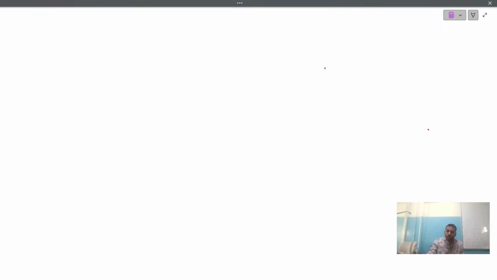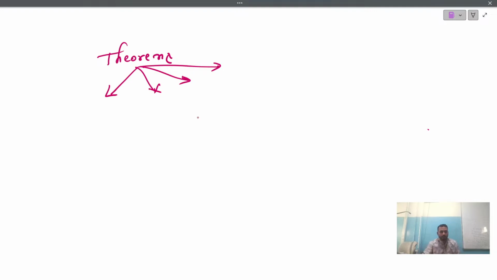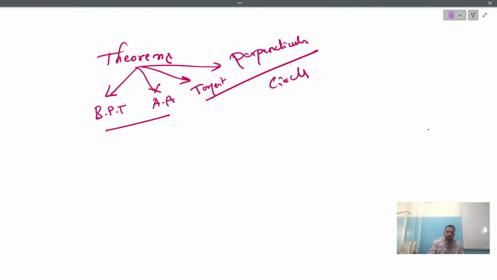Is this clear? Good. Now, first and foremost, you have to practice theorems. My dear students, you have got 4 theorems which you need to practice. During exam 1 also I said the same thing, and again I am repeating it. Which are those? The BPT theorem and the similarity criteria theorem. These both theorems come from the chapter Triangles. Next, we have the tangent theorem and the perpendicular theorem, which come from the chapter Circles.